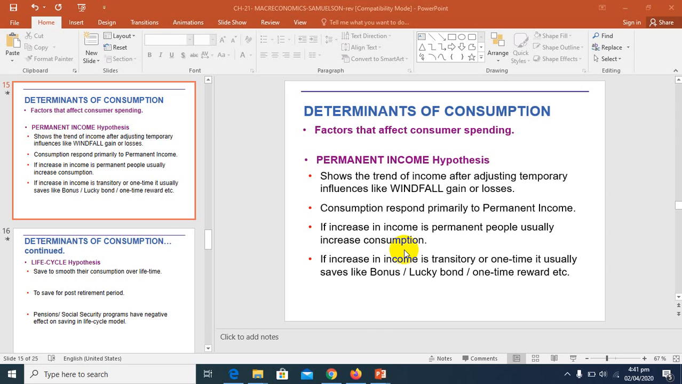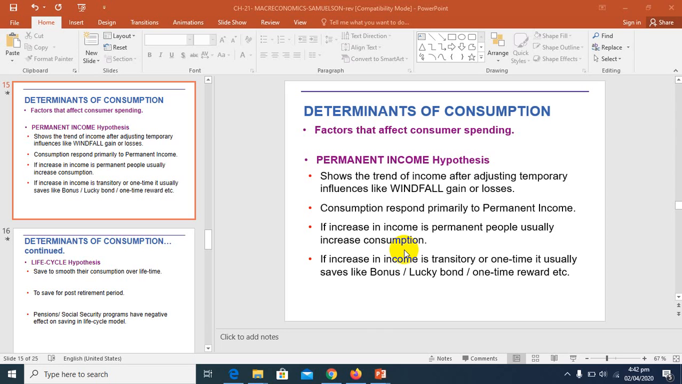Now moving forward. If a change in income appears permanent, such as being promoted to a secure and high-paying job, people are likely to consume a larger fraction of the increase in income. For example, before you were on grade 18, now you are on grade 19, so of course your income is also increased. Now it is a permanent increase in your income, so your consumption expenditures and your saving patterns change. It is not a one-time increase, it is permanent.